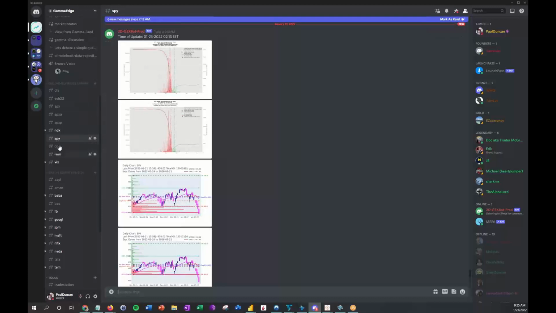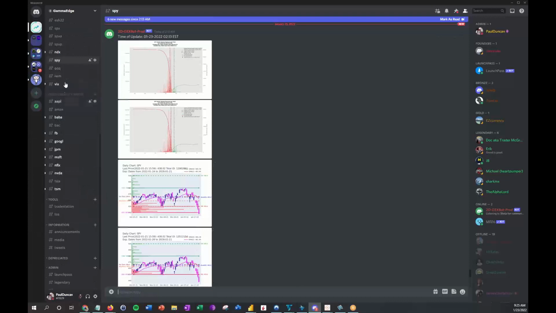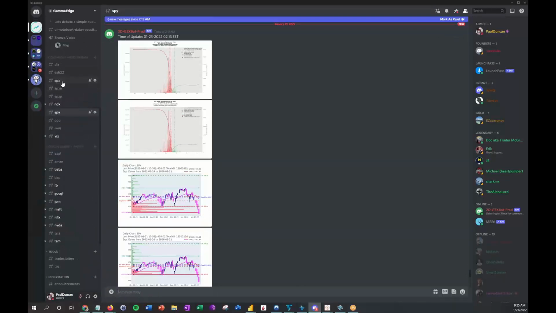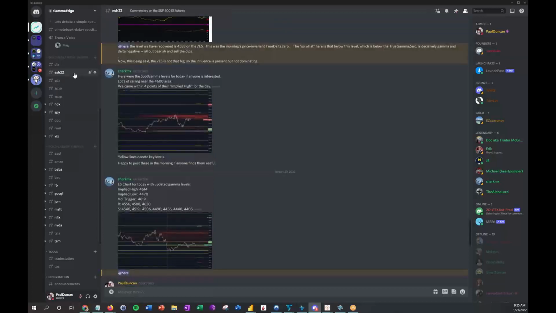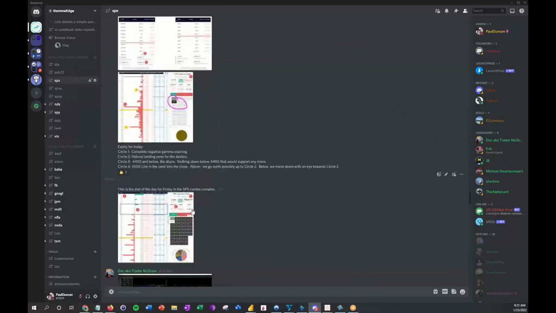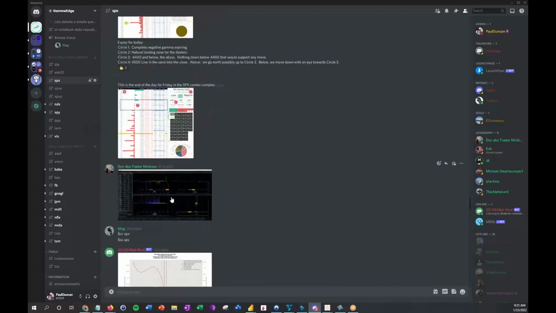How should we be positioned in various indices? What are we seeing in terms of price action and things related to that? We also spend time, the mods, in the morning. I tend to handle the futures, the ESH. Others post some charts in here. I tend to spend my time in the morning going over these charts and building these out.